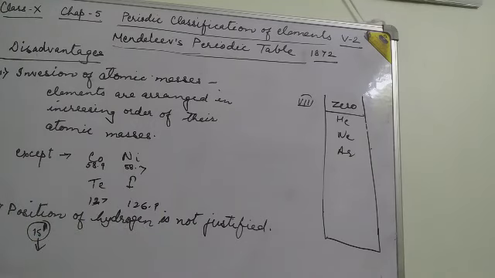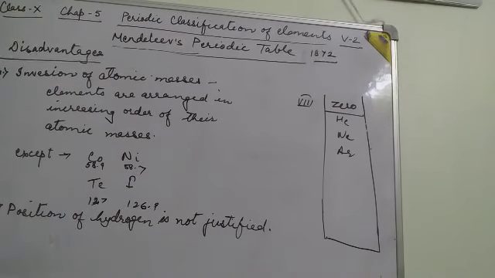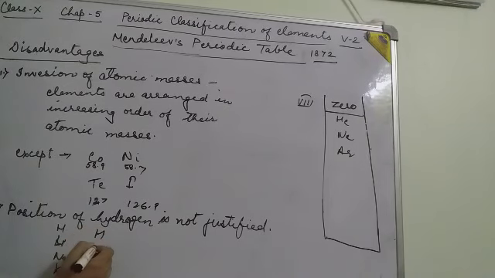There is no justification given by Mendeleev for the position of hydrogen, because the property of hydrogen is similar to the properties of other alkali metals, as we know, lithium, sodium, potassium, and the properties of hydrogen are also similar to the halogens: fluorine, chlorine, bromine, iodine.